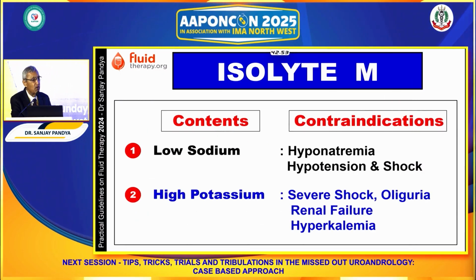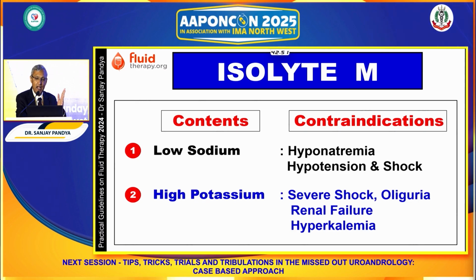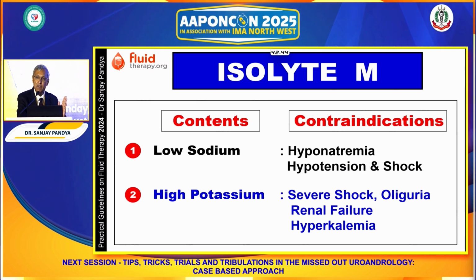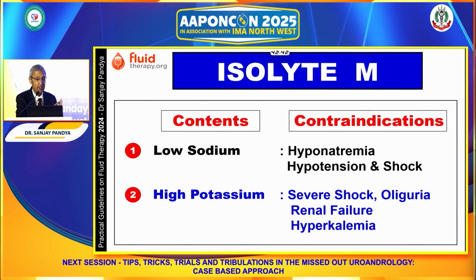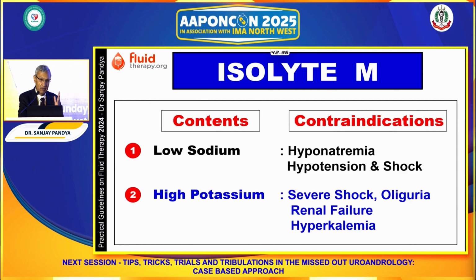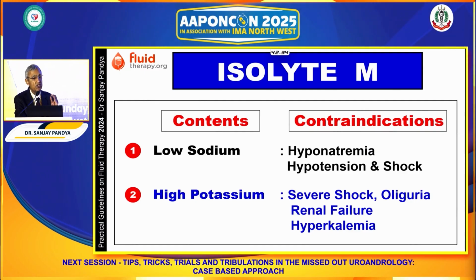However, because of the low sodium content, in hyponatremia, hypotension, shock, one shouldn't use it. Because of 35 milliequivalent, the highest potassium concentration, in severe shock, oliguria, renal failure, and hyperkalemia, we will not use Isolyte M, or we should use it very cautiously.